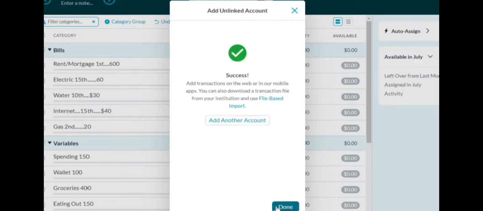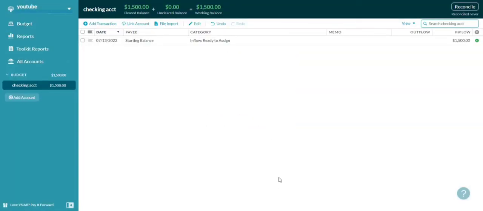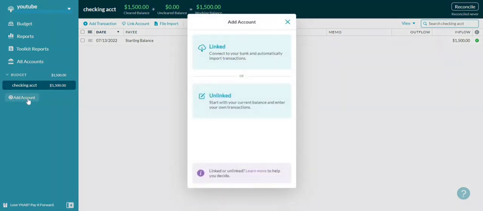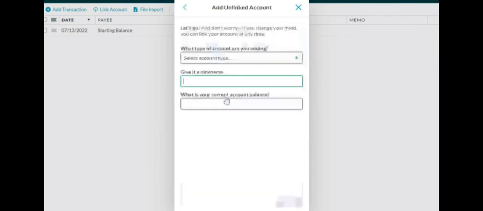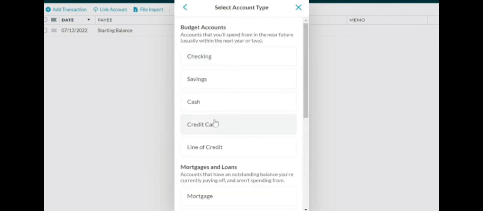Okay. So you're going to press next and add it in. So any transactions that you make are going to come up here. If you have a linked account, you press link, and anything that has been posted is going to show up here as well. But this is our balance, and this is how much we're working with. So let's say, for example, this person also has a credit card. We're going to add in a credit card.